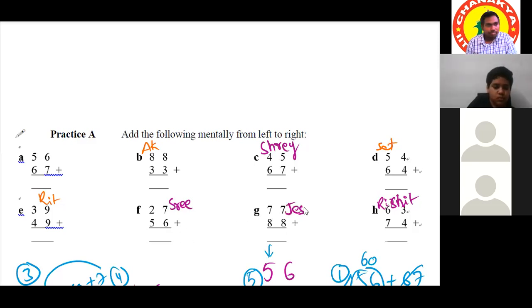No one takes A, but A is the first. A is already done. Okay. Yes, sir. You took the example as 56 plus 6. It's okay. Proceed with your solutions.